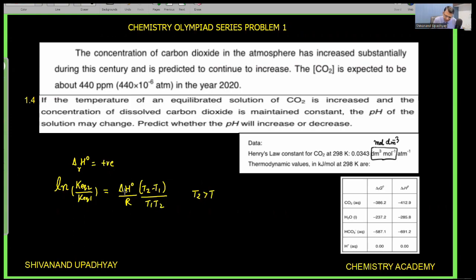If it is an endothermic reaction, delta H naught will be positive. So from here I can say that in case of an endothermic reaction, on increasing temperature, the equilibrium constant will increase.